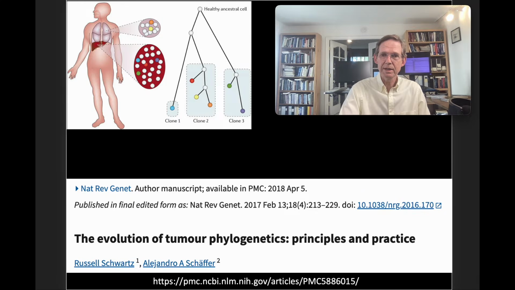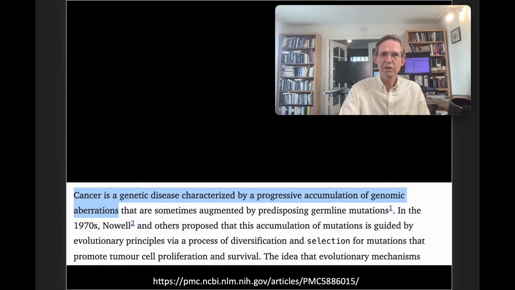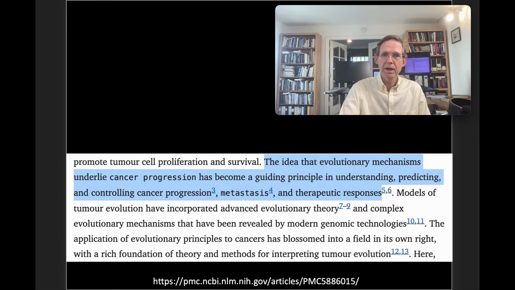Now here's a 2018 paper. It states, there is a growing realization of the importance of evolutionary theory to cancer genomics. Same message here. Cancer is a genetic disease characterized by a progressive accumulation of genomic aberrations. Well, mutations usually is what they mean there. The idea that evolutionary mechanisms underlie cancer progression has become a guiding principle in understanding, predicting, and controlling cancer progression, metastasis, and therapeutic responses.